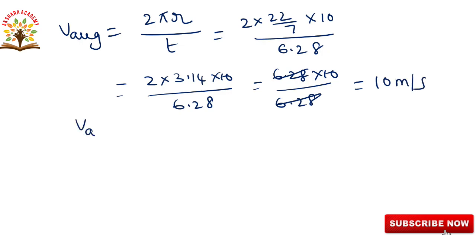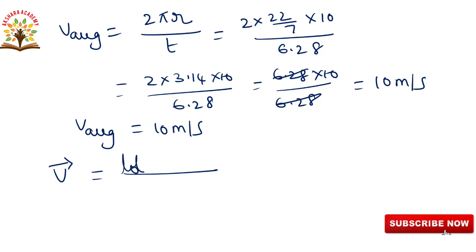So the average speed is 10 meters per second, and the average velocity is equal to total displacement by total time.